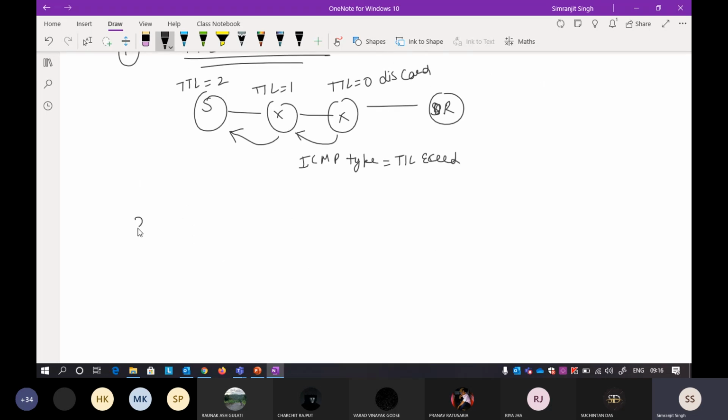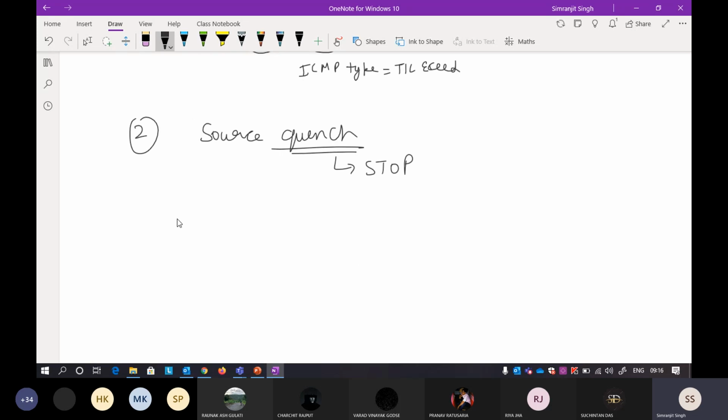Another thing is your source quench. Okay. So the dictionary meaning of quench is to stop. So it sends some message to the source to just stop because there is so much traffic or any other thing. Suppose this is the scenario. Now this is R1, this is R2.